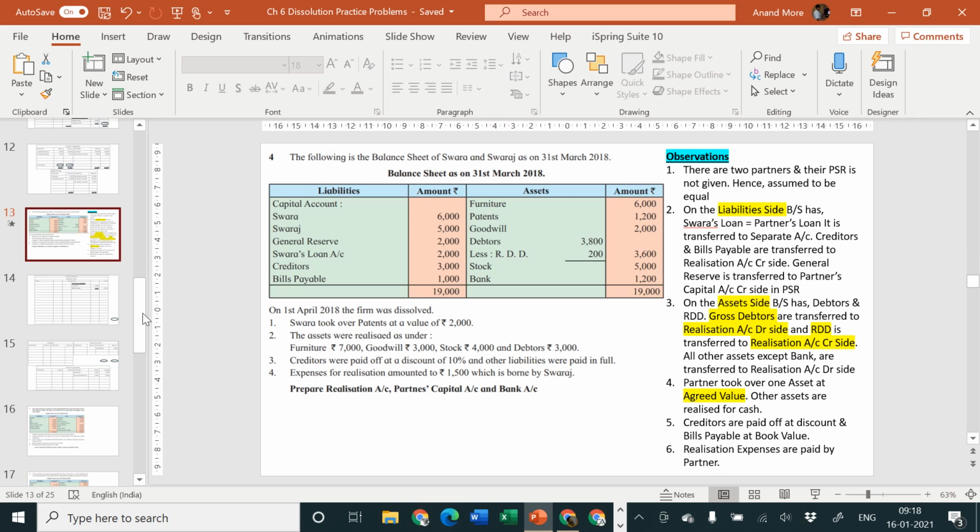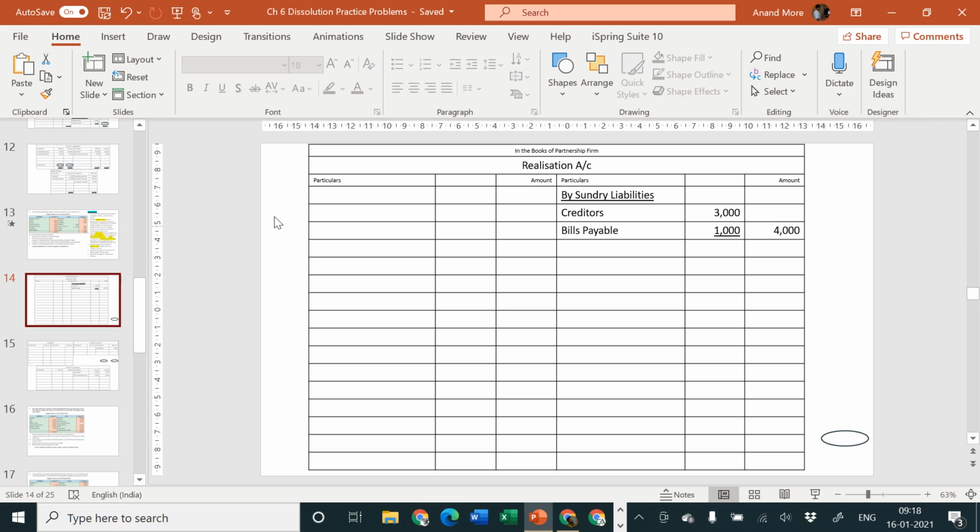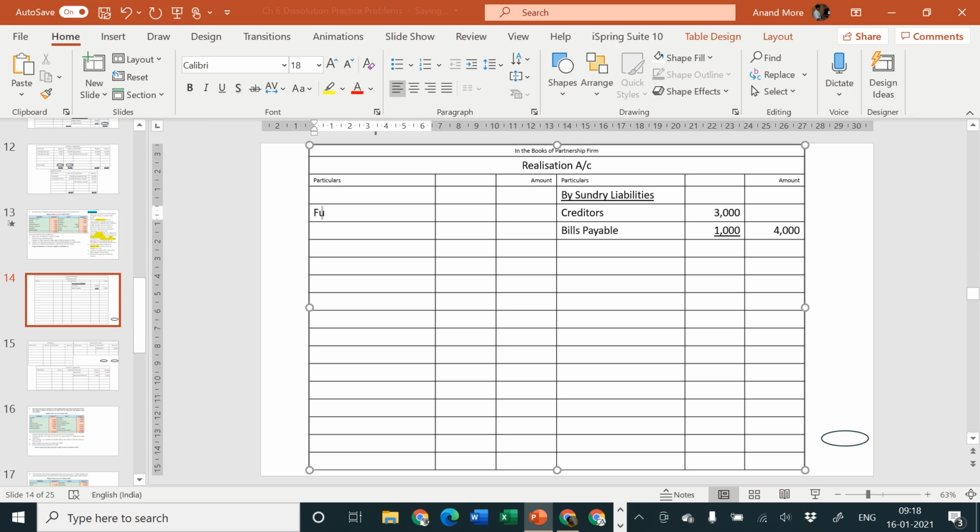Okay. So furniture, patents, goodwill, debtors, stock. Two sundry assets, and here there will be a separate item called by RDD. Okay.